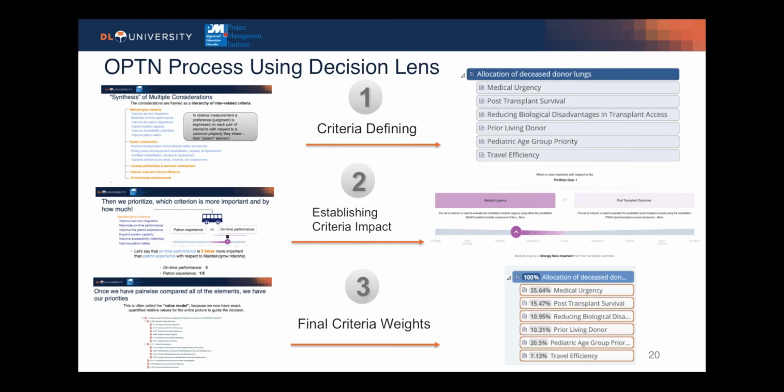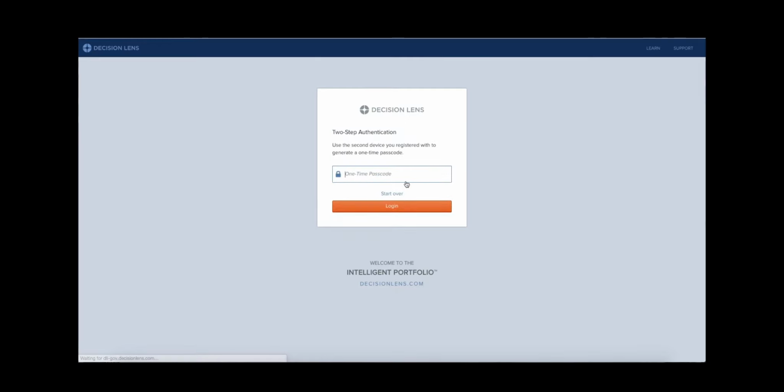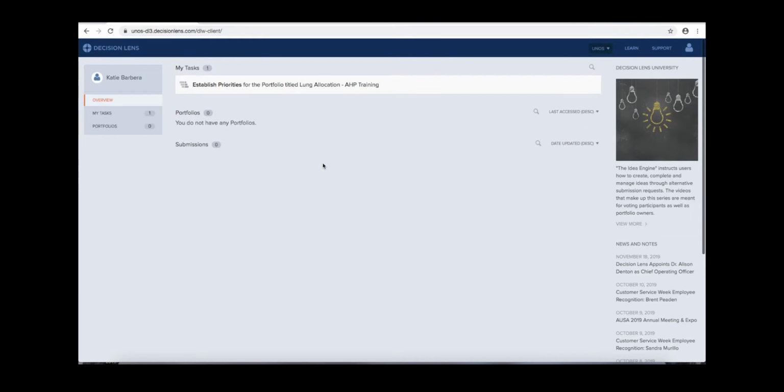Now let's move into the actual Decision Lens software solution and provide you some in-app training on how to use the AHP functionality in-app. In order to access Decision Lens, enter your username and password on the login screen, and you will be brought to the Decision Lens homepage. A voter is asked to log into Decision Lens and should immediately see a task in their homepage asking them to establish priorities for the portfolio.